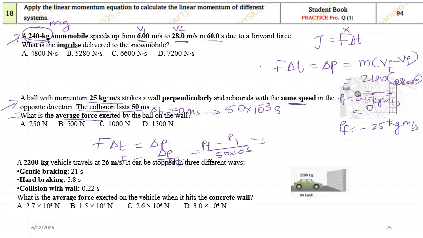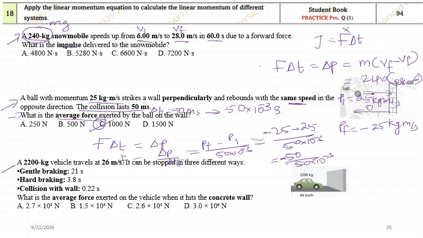Okay, p final is minus 25, p initial is 25, whole divided by 50 into 10 to the power minus 3. See, both will be added together. I'll be getting 50. Okay, 50 divided by 50 into 10 to the power minus 3. So you will get an answer of 1000 Newton. Okay, so this will be the correct answer.